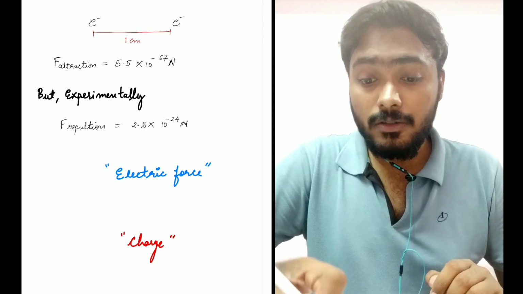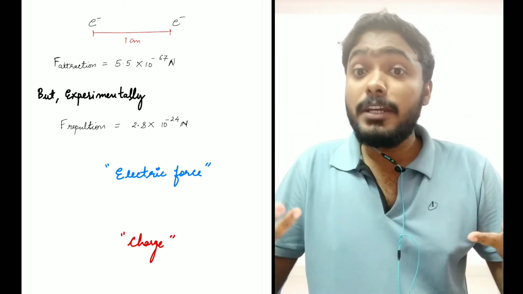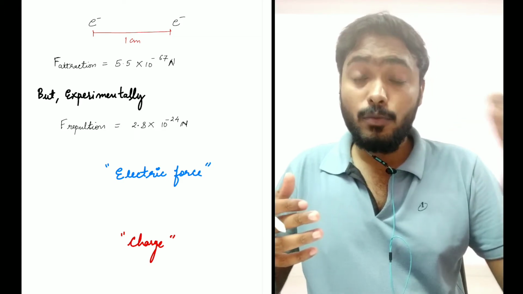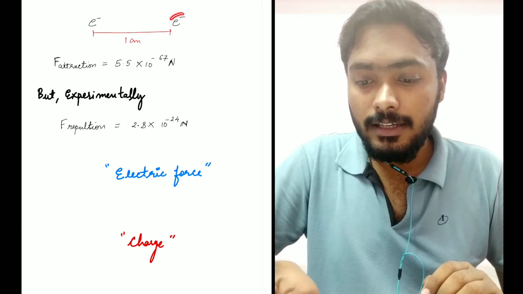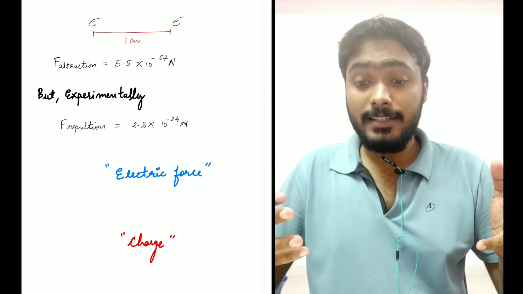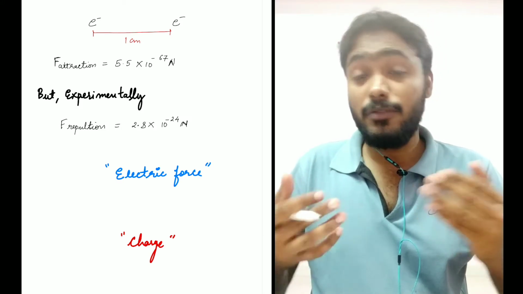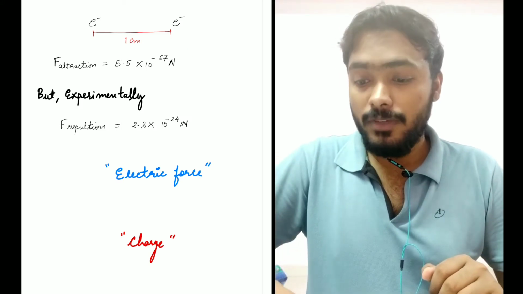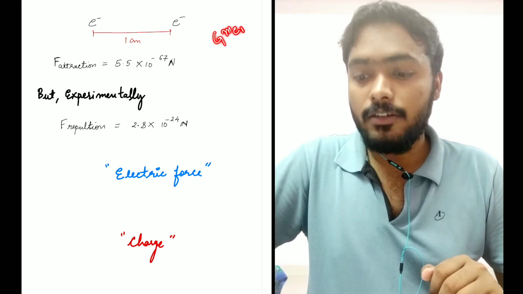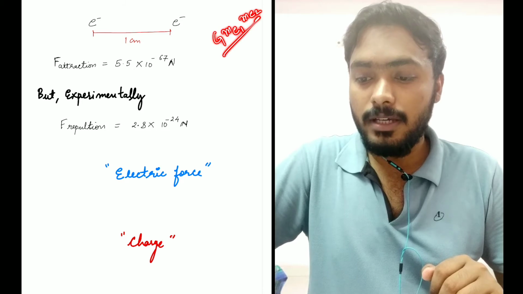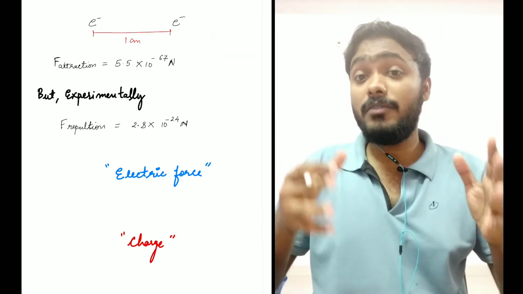So very similarly, the experimentalists, or I should say the scientists, placed one electron and another electron, separated them by 1 centimeter, and tried to find out the gravitational attraction between these two electrons, right? We all know we can do that by the formula F equals G times the mass of electron 1 times the mass of electron 2, divided by the square of the distance they are separated by. Yes or no? By that formula we can actually find it out.